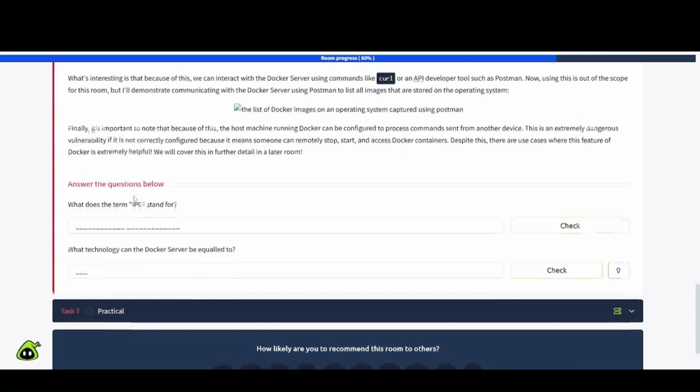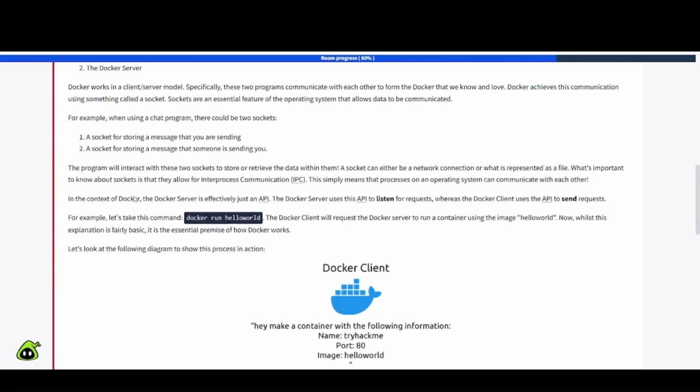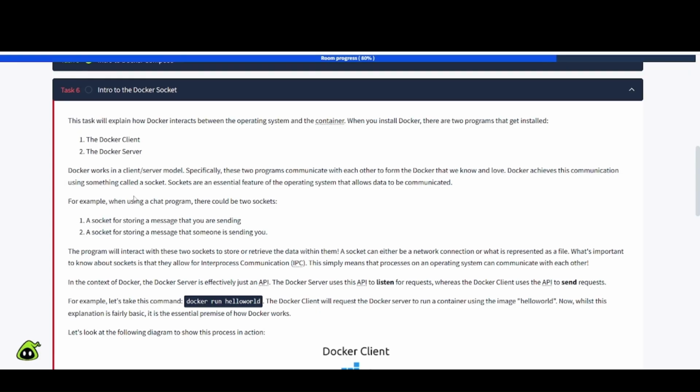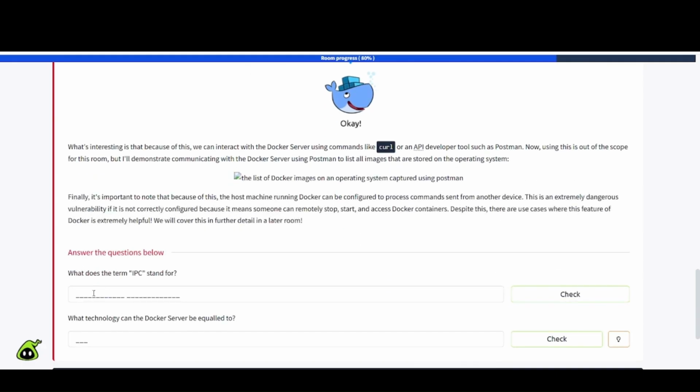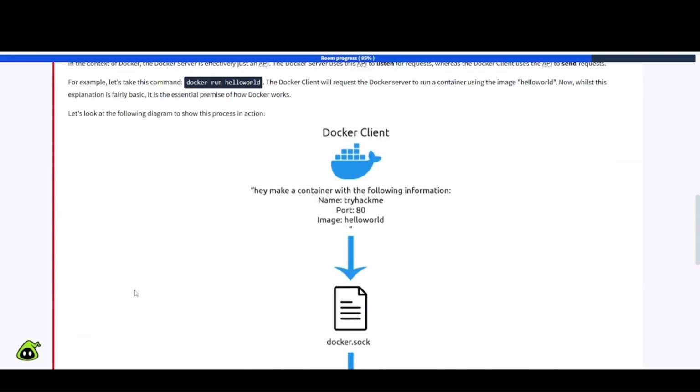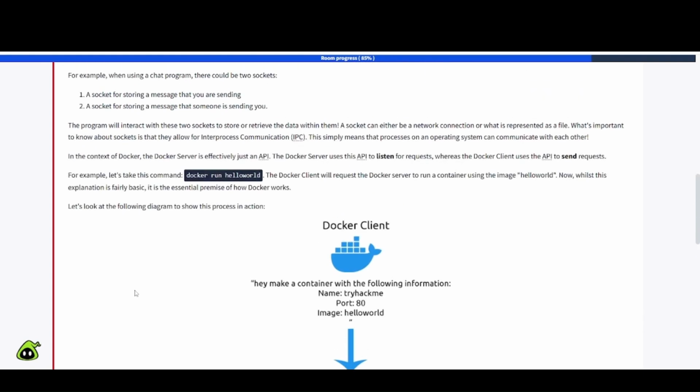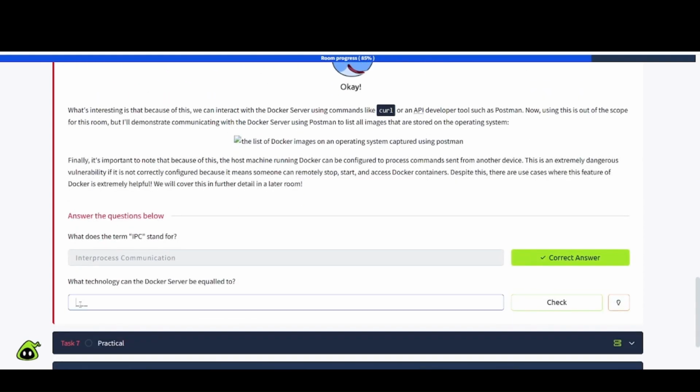Okay, I'm assuming that's going to be down here in the practical. What does the term IPC stand for? And we just saw that up here. So let's see if we can find it real quick. And there we go. Inter-process communication. So we're going to grab that and plug it in here. Next one, what technology can Docker server be equated to? It was the API. I just now remembered.